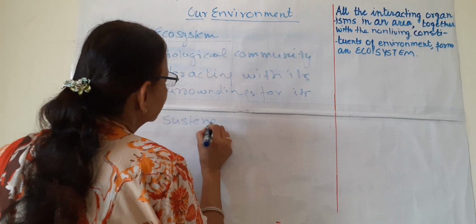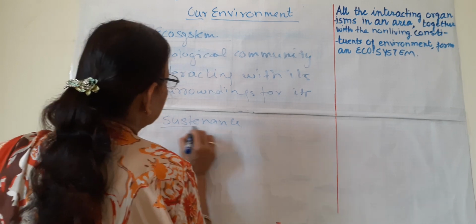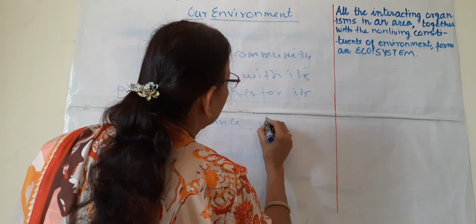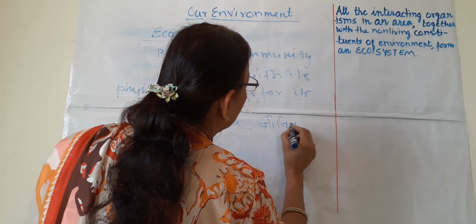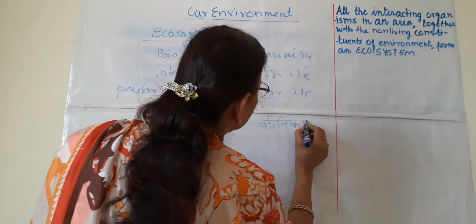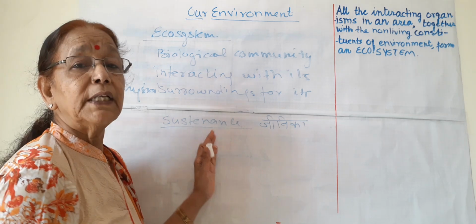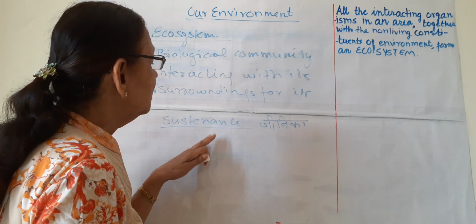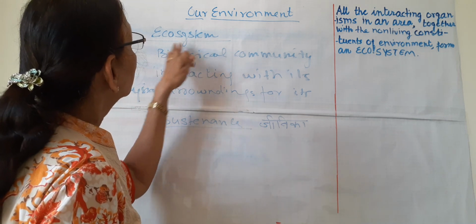Do you know what is sustenance? Sustenance is, in Hindi we can say jivika, for their sustenance, for their growth, for their reproduction, for their nutrition. So this is sustenance.